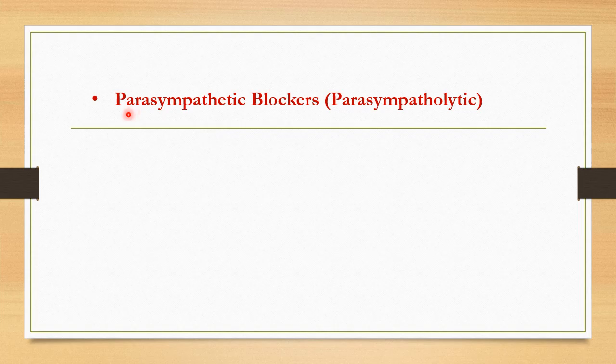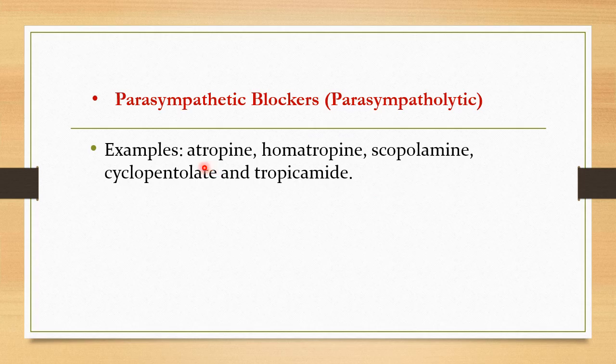And the last group is the parasympathetic blockers or parasympatholytics. So drugs that will block the effect of the parasympathetic stimulation. Certain examples are atropine, homatropine, scopolamine, cyclopentolate, tropicamide. All these drugs have an effect opposite to the acetylcholine effect.